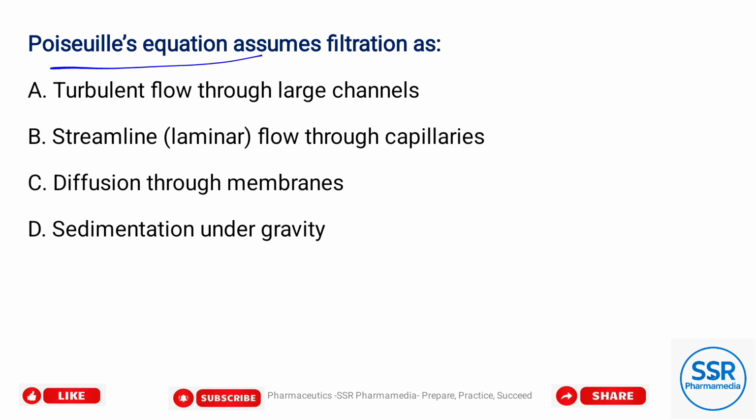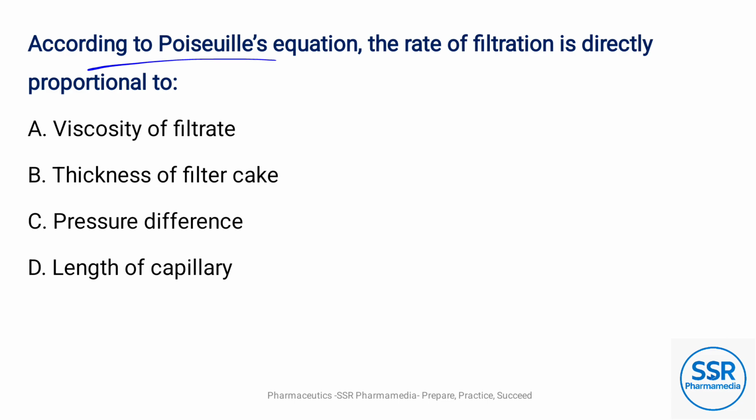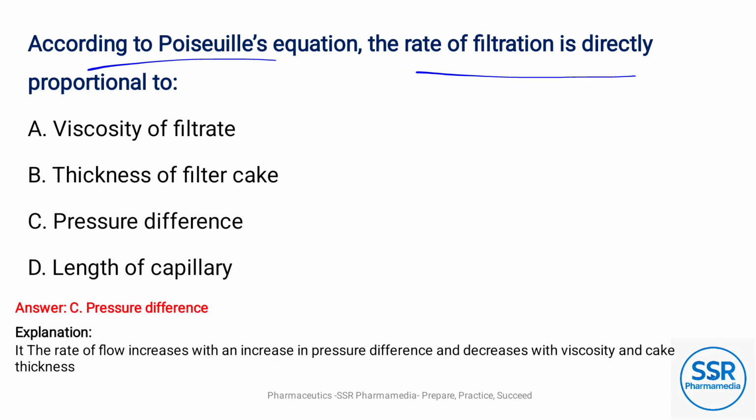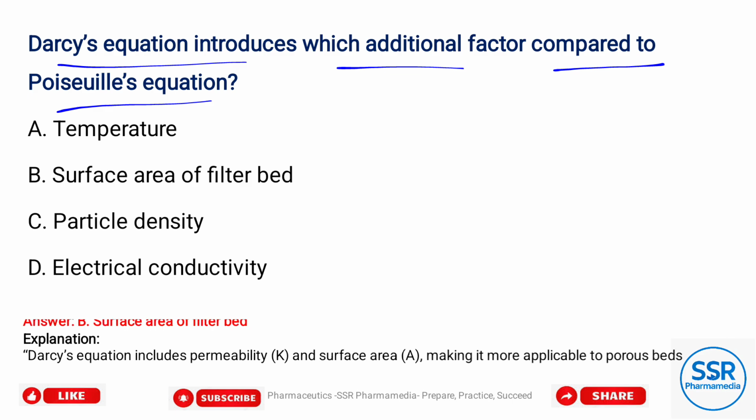Poiseuille's equation assumes filtration as, option B, streamline, that means laminar flow through capillaries. According to Poiseuille's equation, the rate of filtration is directly proportional to, option C, pressure difference. The Darcy equation introduced which additional factor compared to the Poiseuille equation?